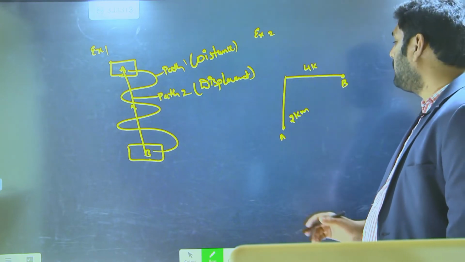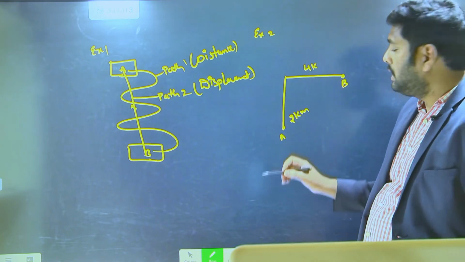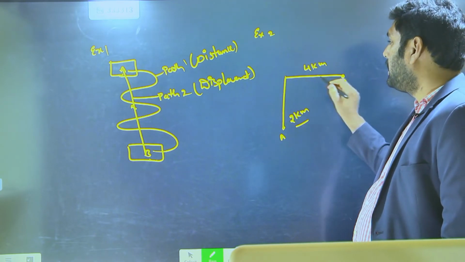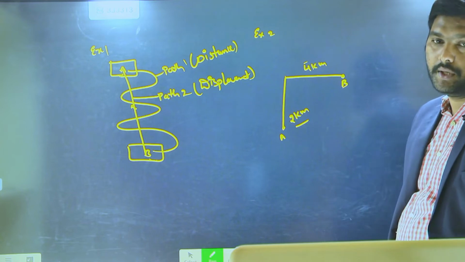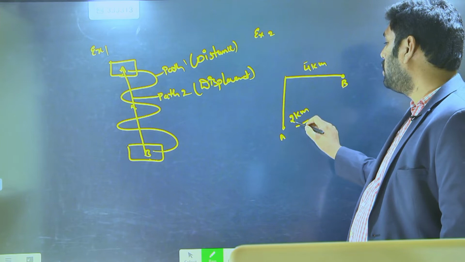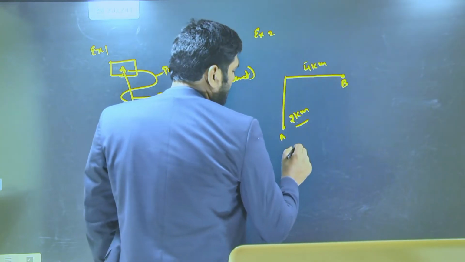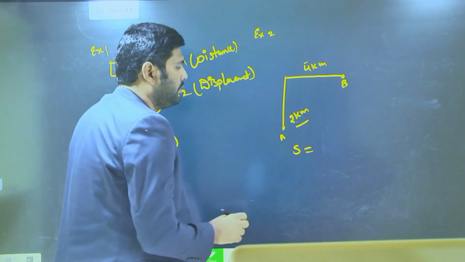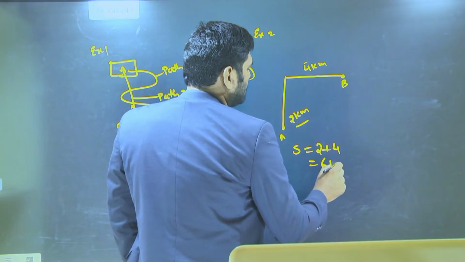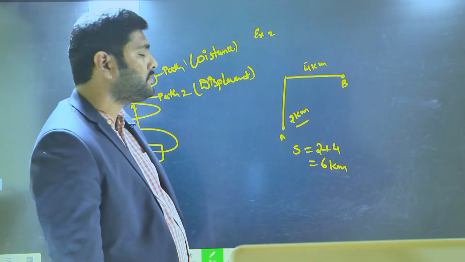So the distance traveled: when he travels in the north direction, he covers 2 kilometers. When he travels in the east direction, he covers 4 kilometers. Since the distance traveled by the person is 2 kilometers plus 4 kilometers, we can take it as S. S is equal to 2 plus 4, which is equal to 6 kilometers.